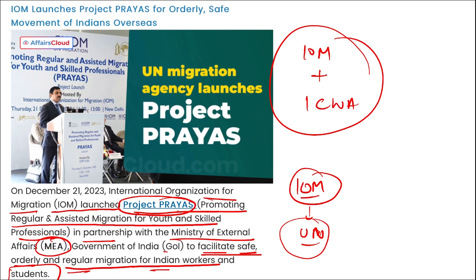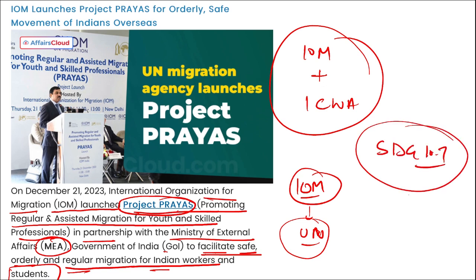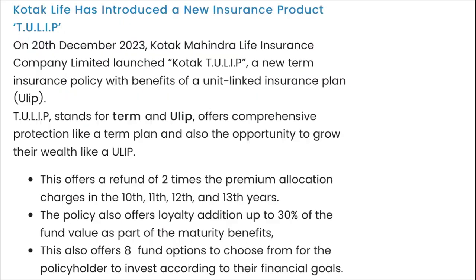One more thing, remember this project Prayas consolidates initiatives for state migration in alignment with the government of India's migration priorities and sustainable development goal 10.7. What is this sustainable development goal 10.7? This will facilitate orderly, safe, regular and responsible migration and mobility of people, correct? So coming back, this project Prayas was launched to send India's talented skilled workers and Indian students overseas for various job opportunities.